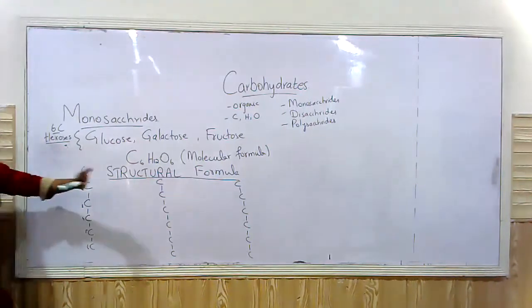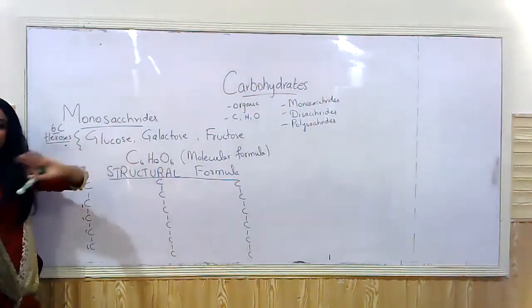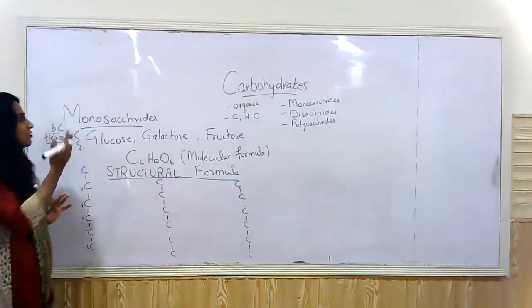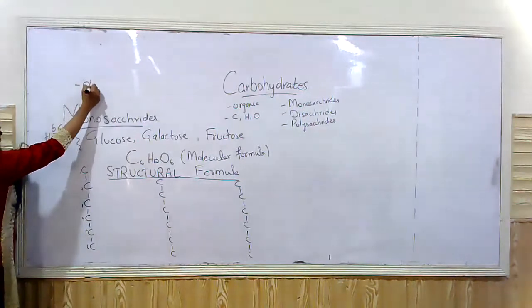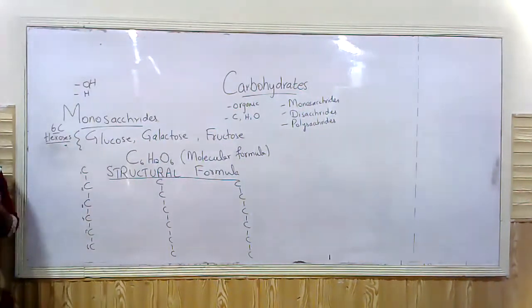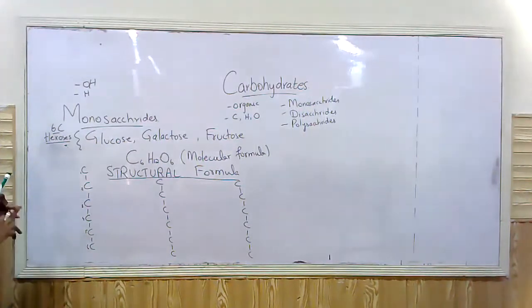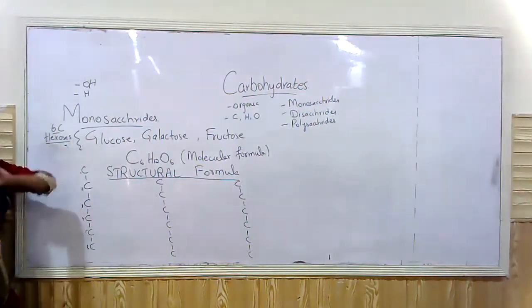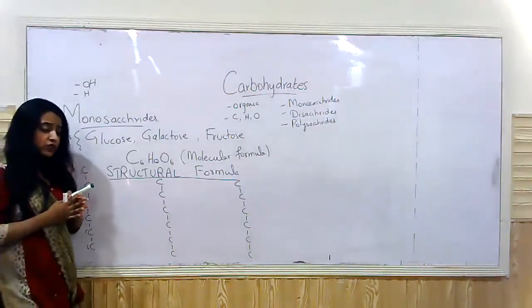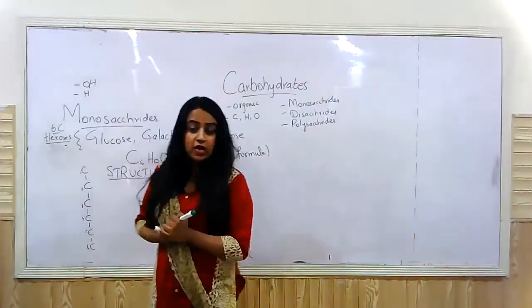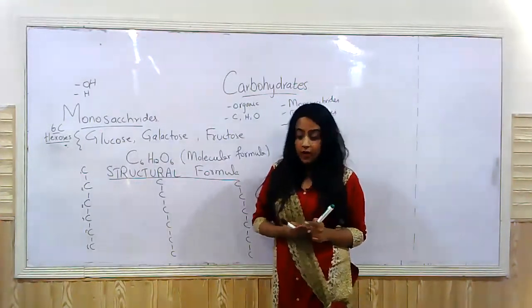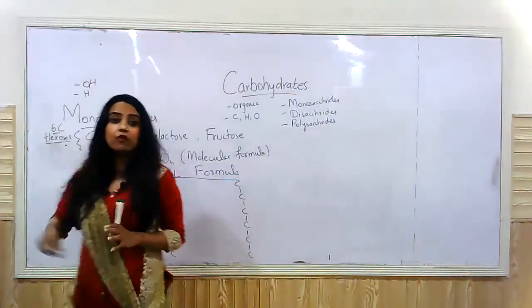Now, as far as the hydrogen and oxygen molecules are concerned, they're present in the form of hydroxyl group. What is a hydroxyl group? OH, right? And hydrogen. So carbon forms a bond with the hydroxyl group and carbon forms a bond with the hydrogen molecule. Also, I hope you all know that the valency of carbon is 4, right? So one carbon atom can make a maximum of 4 bonds, right? So let's see how this hydroxyl, OH, is arranged.